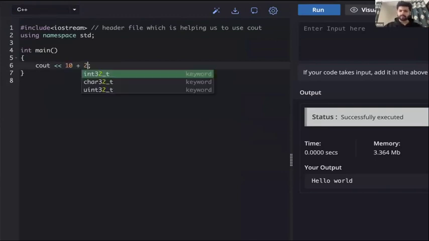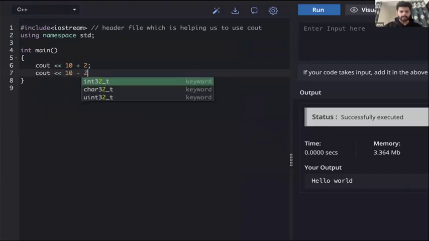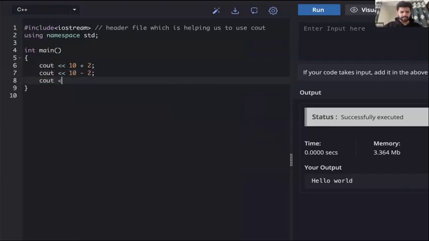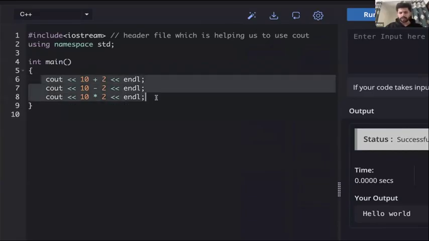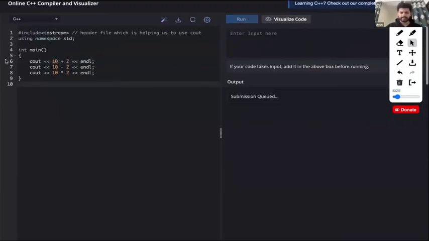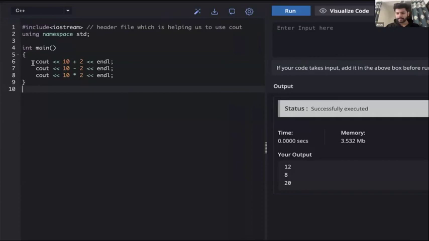Let's say we can do cout 10 plus 2. We can do cout 10 minus 2. We can do cout 10 into 2. Let's do endl also. So guys, what do you think these three lines of code will do? They will do the calculation? Yes. Let's run this. So this gives us 12. This gives us 8. This gives us 20.